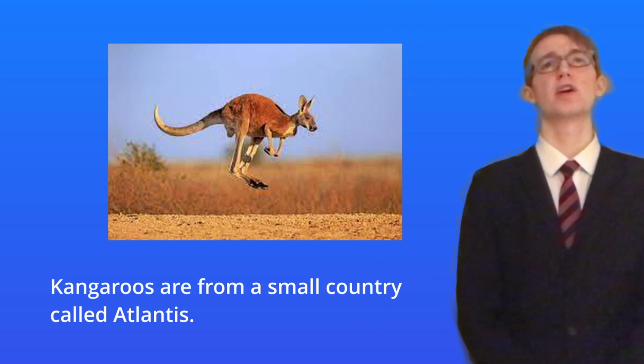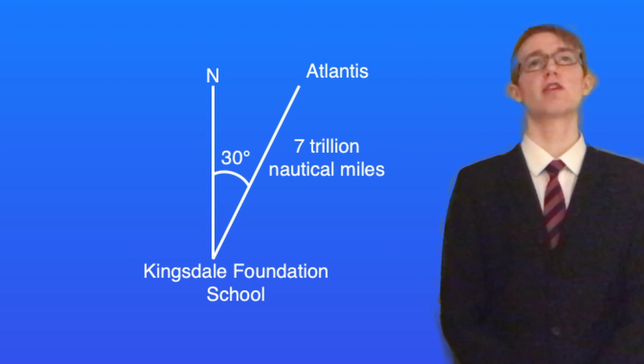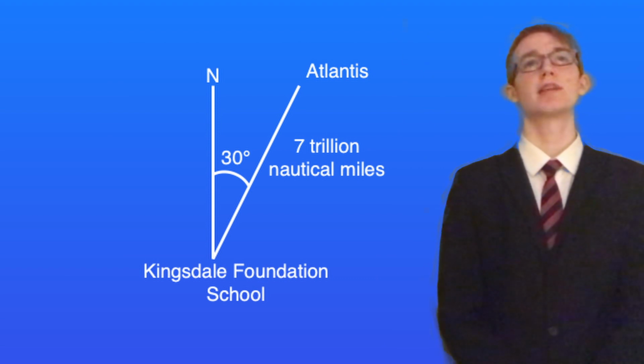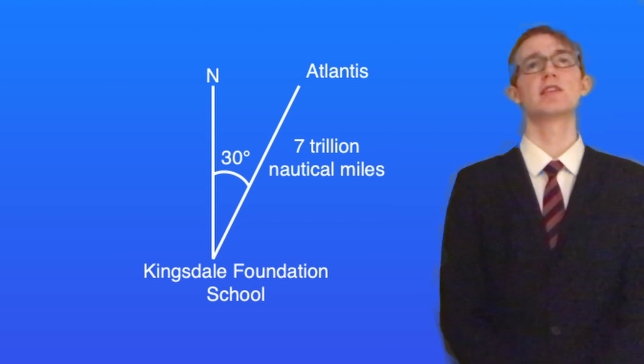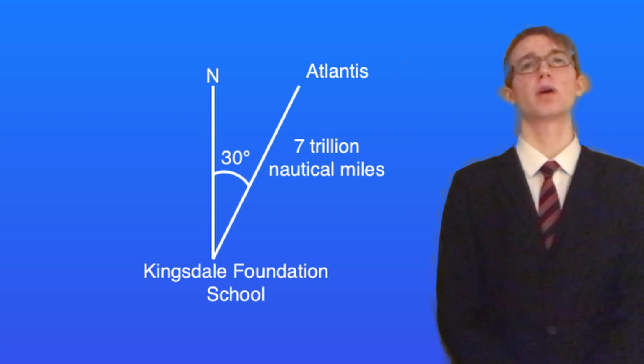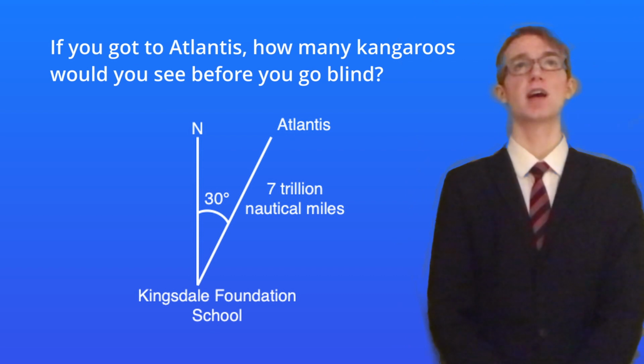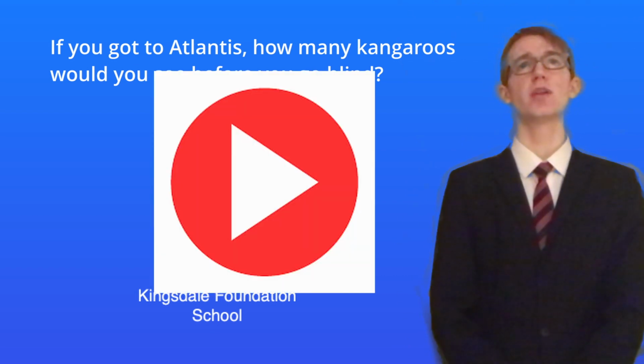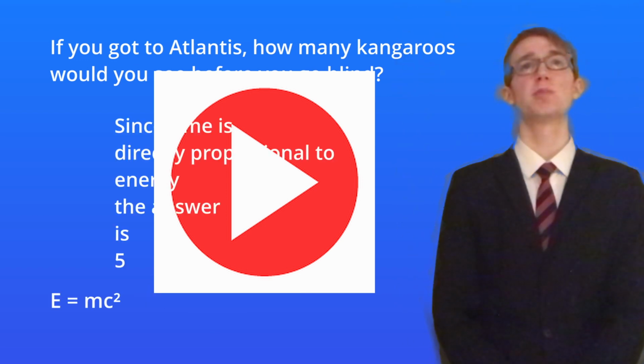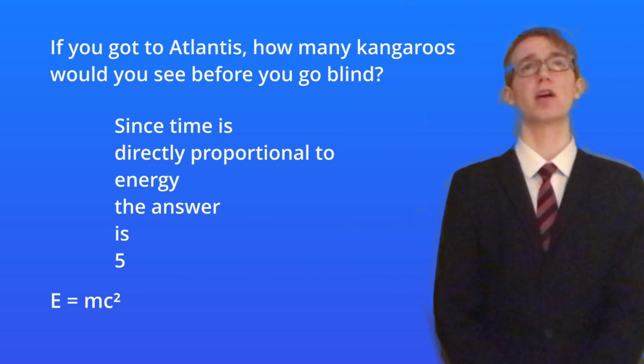Let's do an example question. Here you can see the directions from Kingsdale Foundation School to Atlantis, at a bearing of 10 degrees and a distance of 7 million nautical miles. The question is, if you got to Atlantis, how many kangaroos would you see before you go blind? Pause the video now to solve the question for yourself. Since time is directly proportional to energy, the answer is 5.